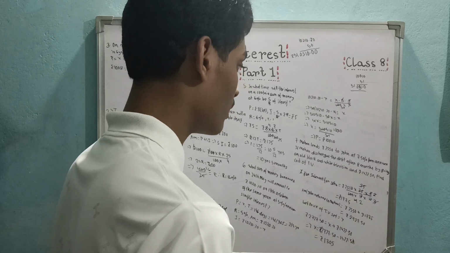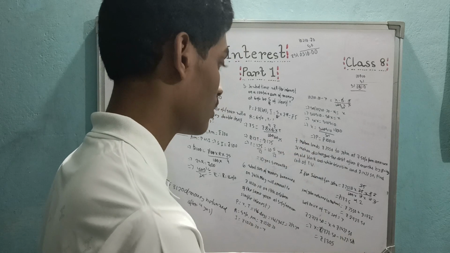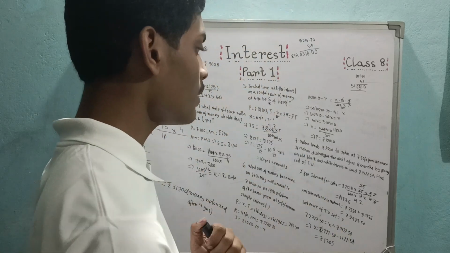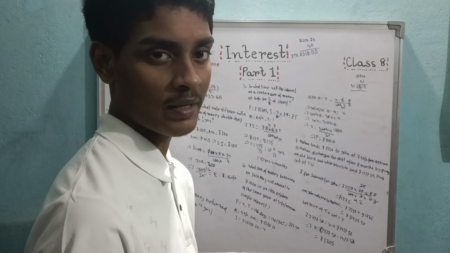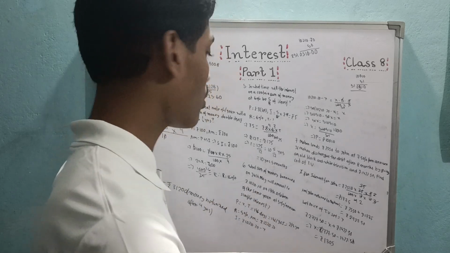Just read the question. Mohan discharges the debt. Mohan discharges the debt means what? Means Mohan clears John of the debt. Means John, you are now out of debt. You have given all the money.